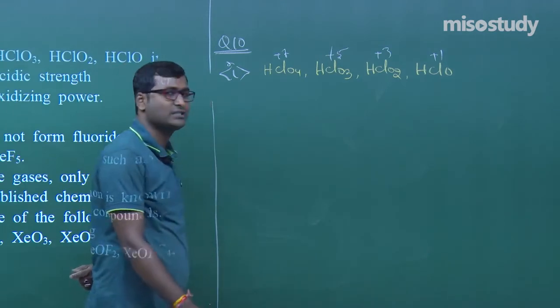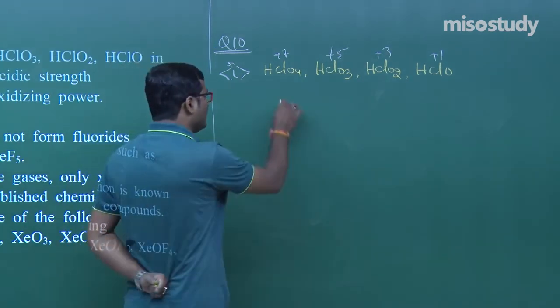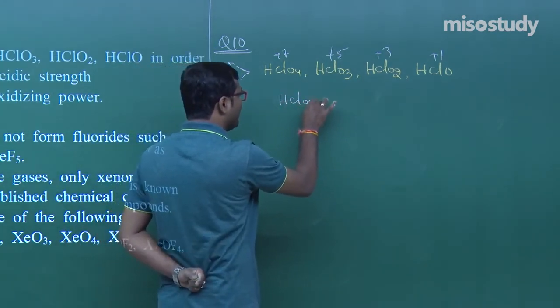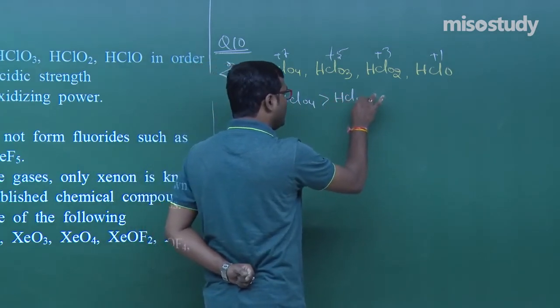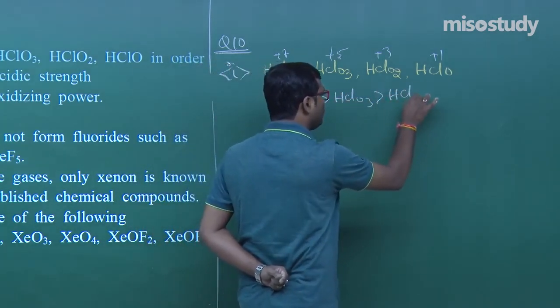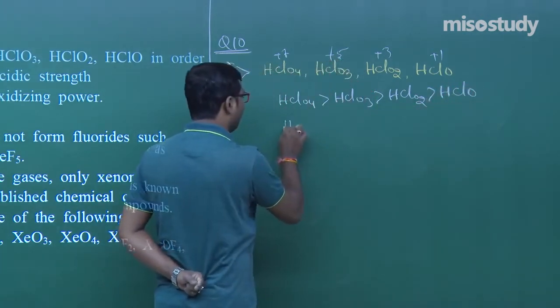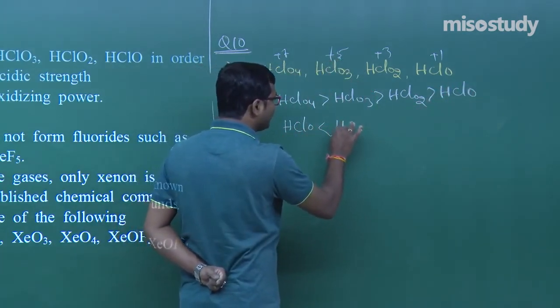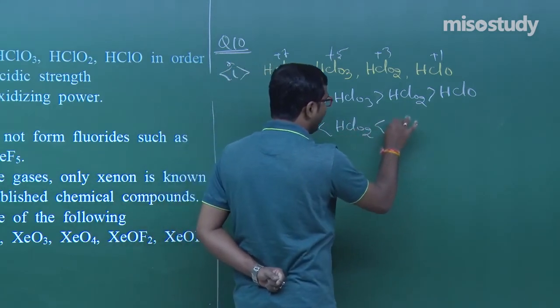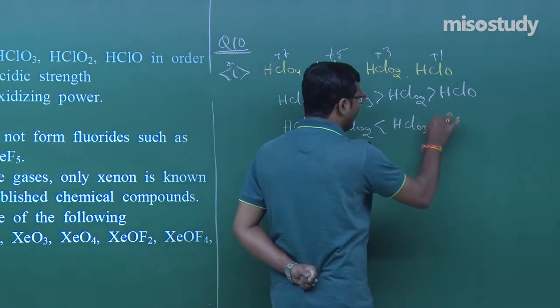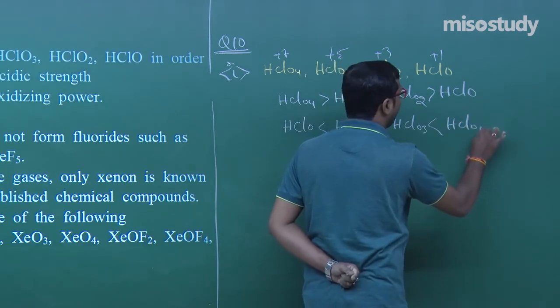Higher the oxidation state, higher is the acidic nature. So the decreasing acidic order is HClO4, HClO3, then HClO2 and then HClO, or in increasing order, HClO, HClO2, HClO3 and then HClO4, my friend.